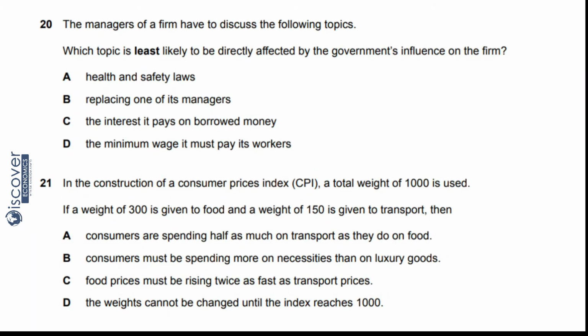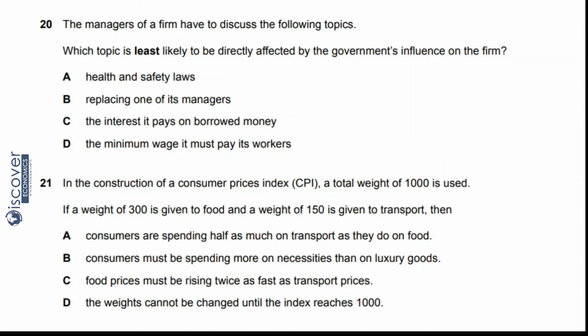The managers of a firm have to discuss the following topics. Okay, they are going to do discussion. Which topic is least likely to be directly affected by the government's influence on the firm? Now you have to see what is least likely to have influence upon the firm. The first thing, health and safety law. This has a strong impact, so this is not going to be the answer. B, replacing one of its managers. No, government has nothing to do with your management position, so this could be the answer.